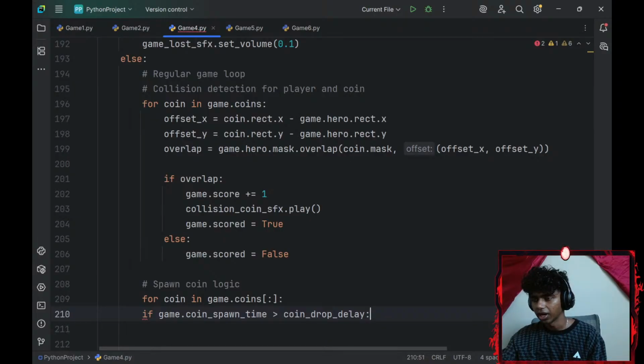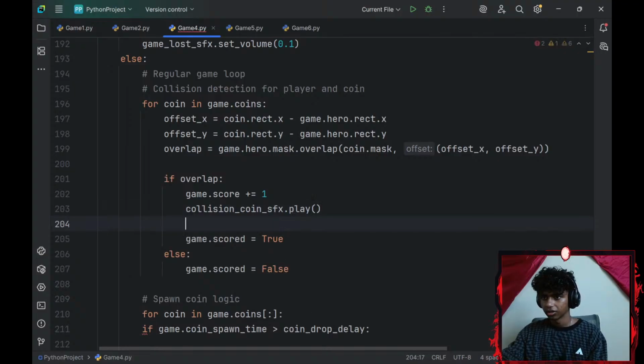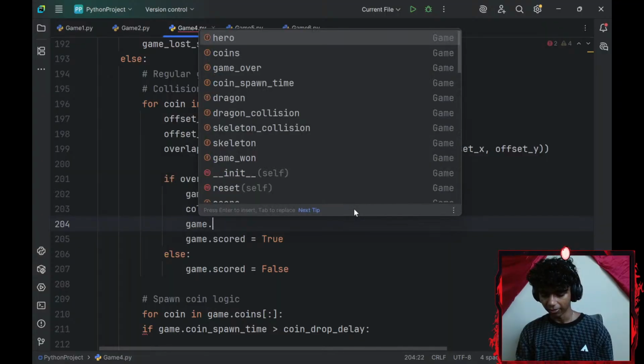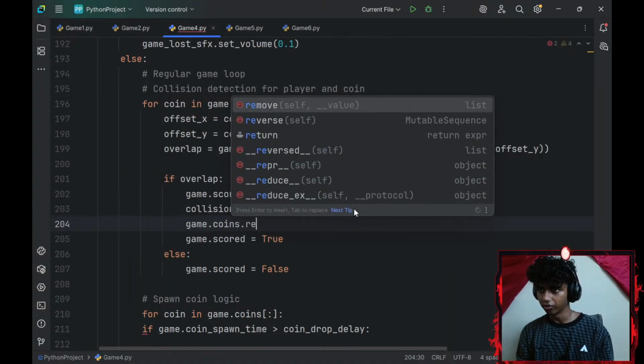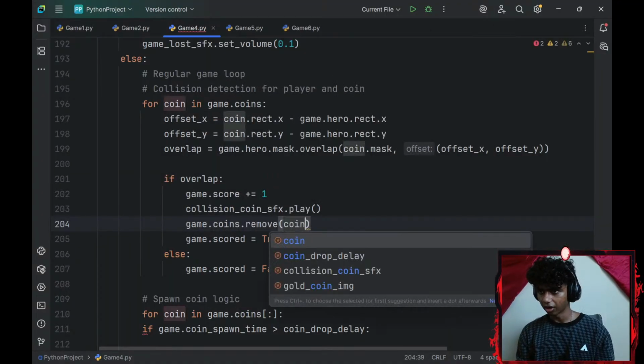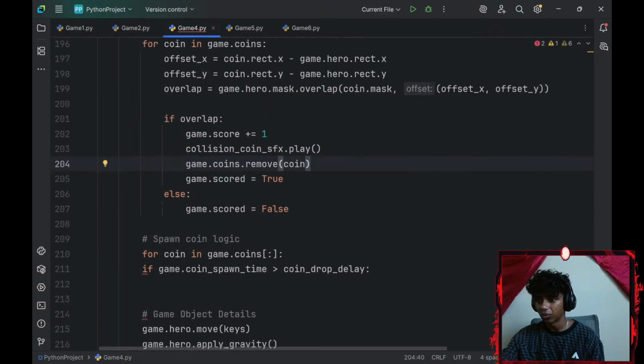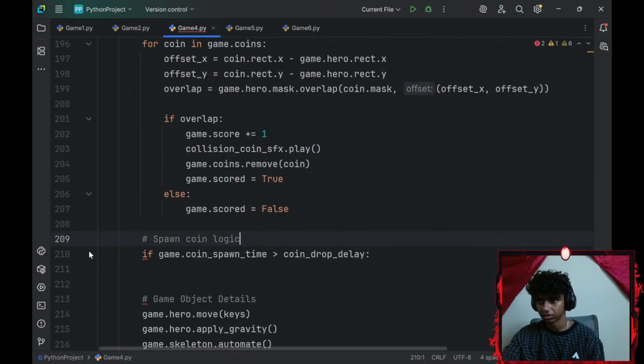Wait, if they overlap, actually I might just do that here. I'll go with game.coins, gameObject.coins.remove. I want to remove my coin. So I wouldn't need that here then. If game.coins, I'll need to append.